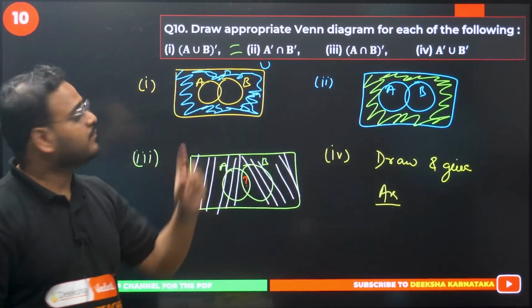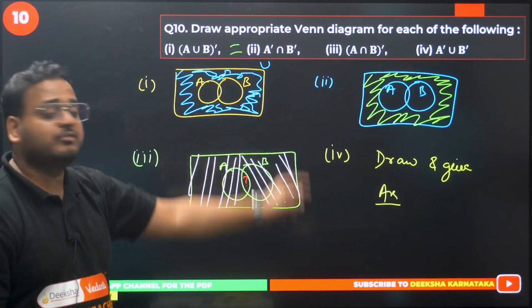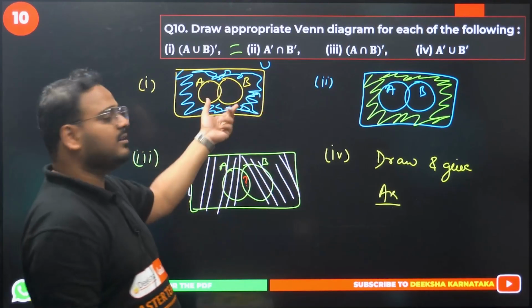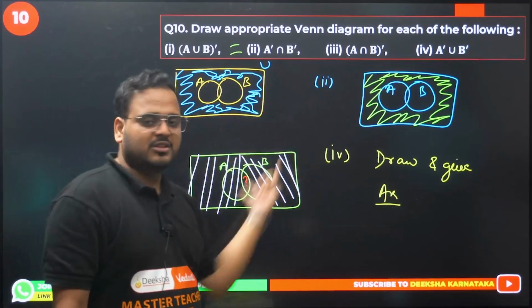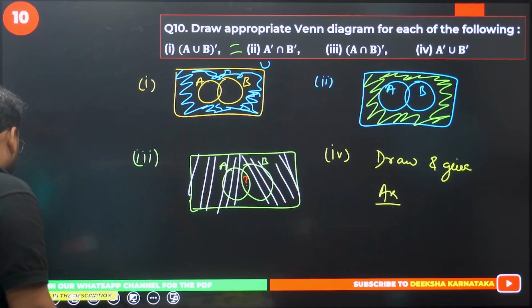Question number 10, option number 4 is equal to either 1 or 2 or 3. Let me know which one this is equal to. It means if it is equal to the first one, the figure will be this, or this, or this. Let me know. Question number 10 is done. Question number 11 now.